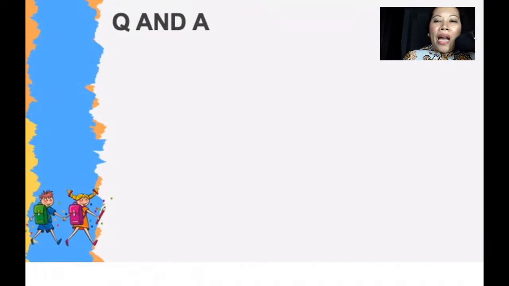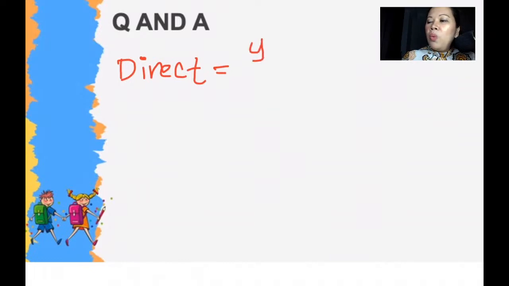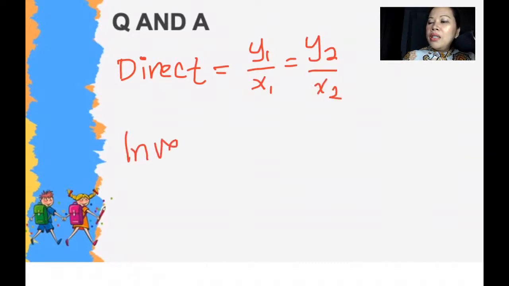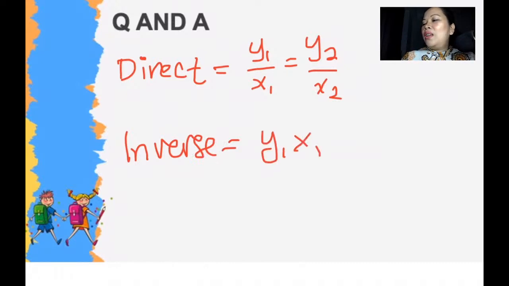So just to recap, if you have any question, you can type it in and I'll try to answer all of them as much as I can. So again, if it is direct, direct variation is y1 over x1 equals y2 over x2. If it is inverse, it will be y1 x1 equals y2 x2. Alright.